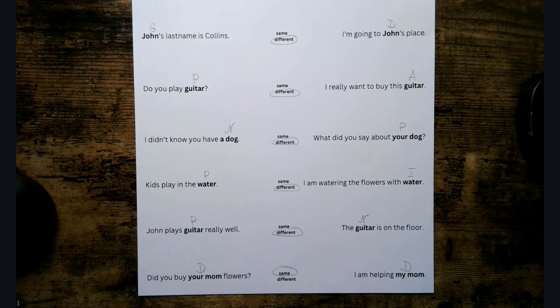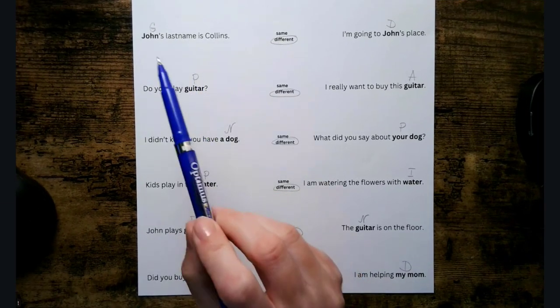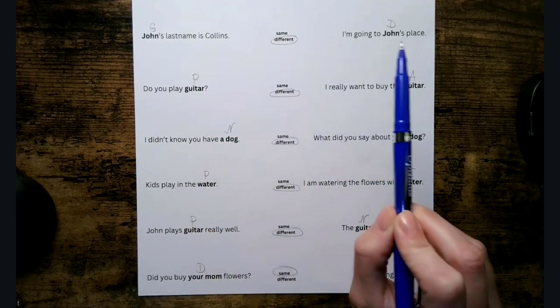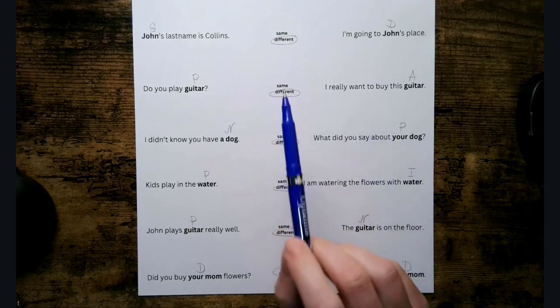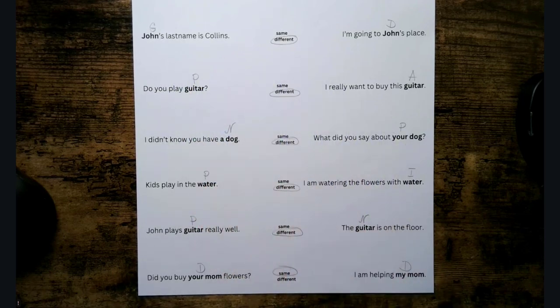Okay, here's our next set of sentences. And here we have John's last name is Collins, and I'm going to John's place. And do you play guitar? I really want to buy this guitar. Okay, so let's take a look at this line first.